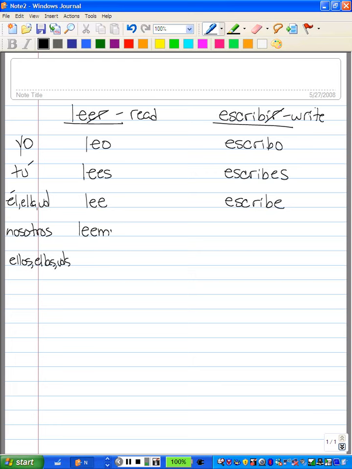Nosotros leemos. Nosotros escribimos. Again, the only difference is this one is EMOS, this one's IMOS, excuse me. And then this last one is going to be leen, and this one is going to be escriben.